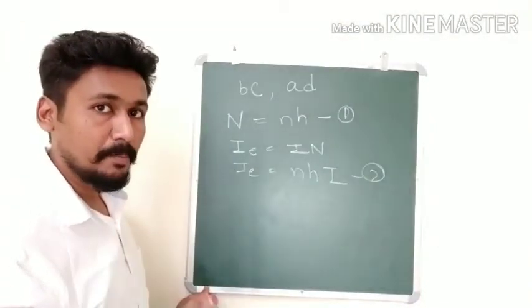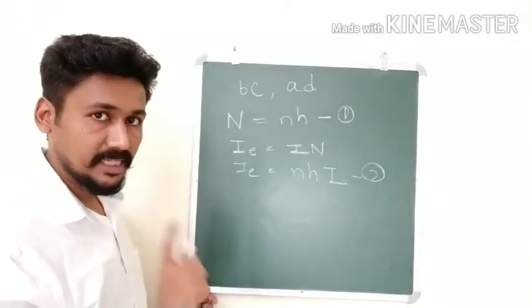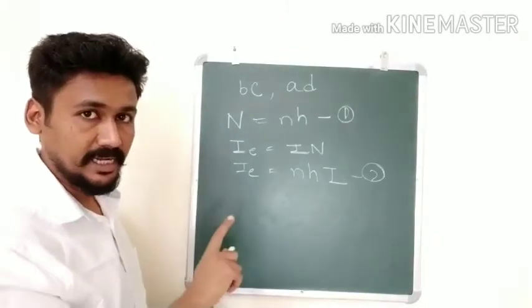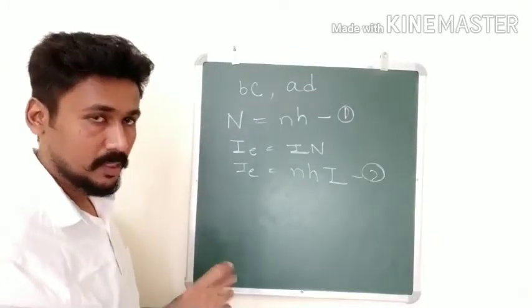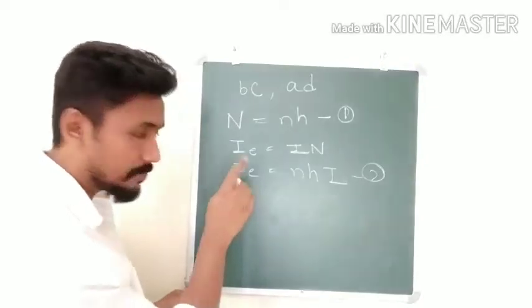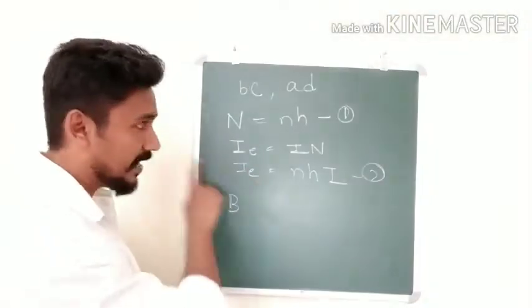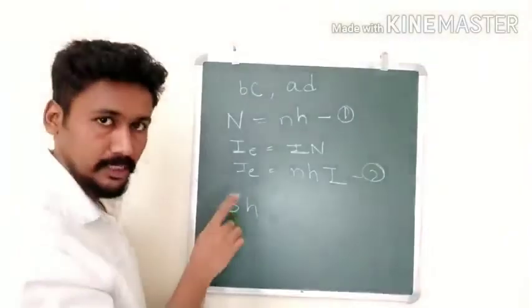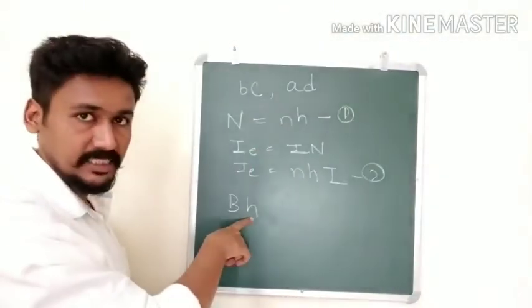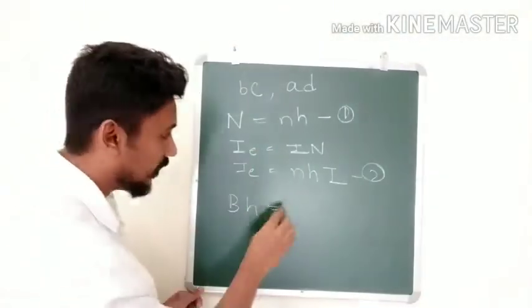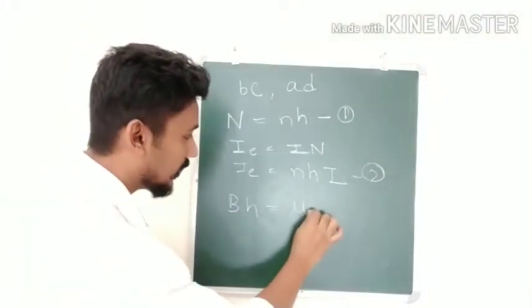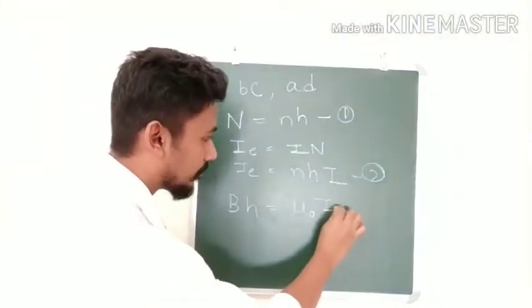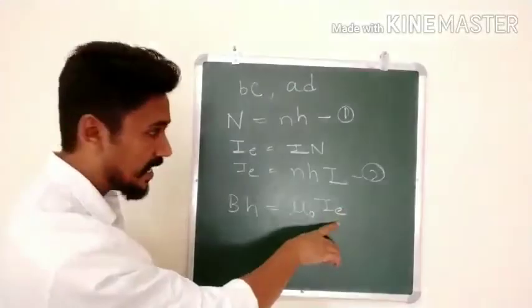Now let us use Ampere's circuital law. Ampere's circuital law will say that the closed line integral of B dot dl will be equal to mu naught I. So B, that is the magnetic field inside, multiplied by the length. How much is the total length? It is equal to h. So the integral of dl is nothing but h in this case. So Bh will be equal to mu naught into I_e. But from equation 2 you can see I_e is equal to this.